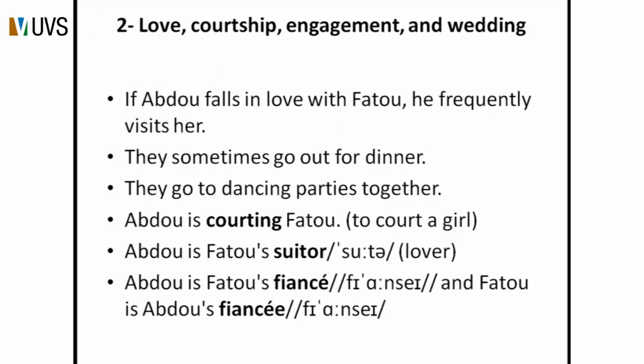If Abdul falls in love with Fatu, he frequently visits her. They sometimes go out for dinner. They go to dancing parties together. In this case, we say Abdul is courting Fatu. Abdul is Fatu's suitor. Abdul is Fatu's fiancé, and Fatu is Abdul's fiancée. These two words are borrowed from the French.